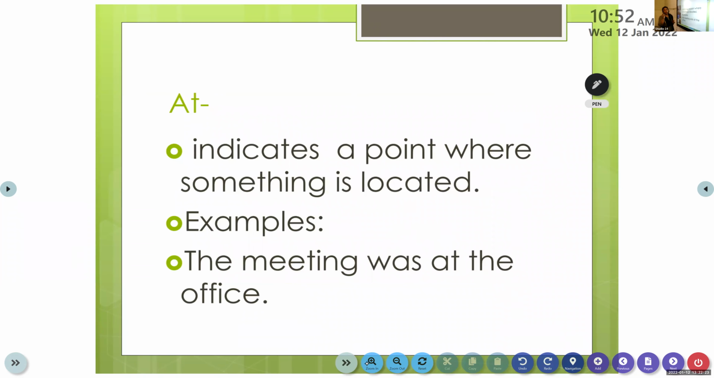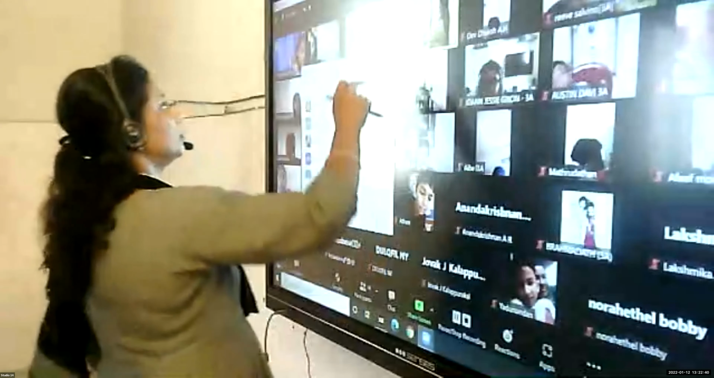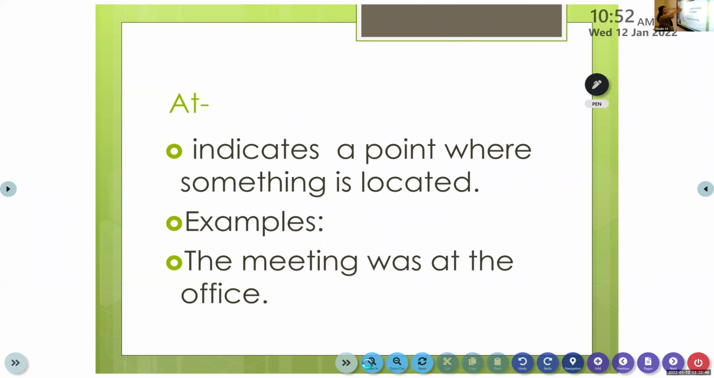At is also a preposition which is used to show the exact location of something. Exact. Where are you now? You are at? Come on, tell me. At home. Okay. So at home means exactly where you are now. Where am I? I'm at school. I am not in school. We don't use in. I am at school to show the exact place where I am.